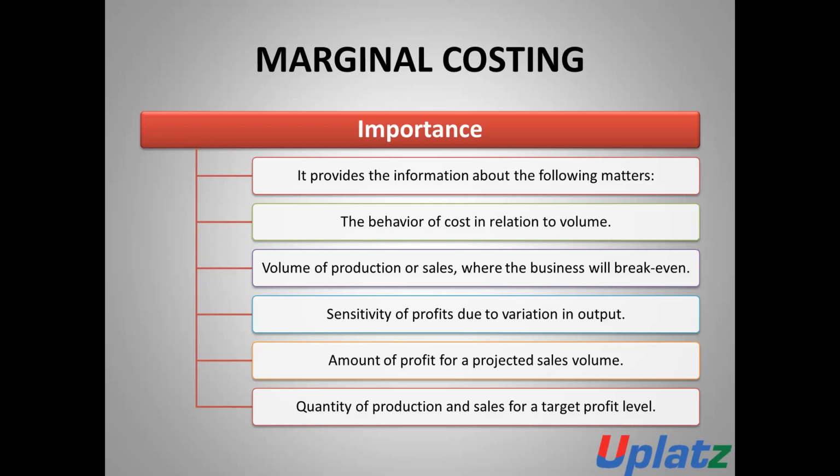On the basis of CVP analysis, we can obtain the information about the sensitivity of the profits due to variation in output. We can understand the sensitivity of the profit which arises due to the variation in output. We can also obtain the information about the amount of profit for a projected sale volume.